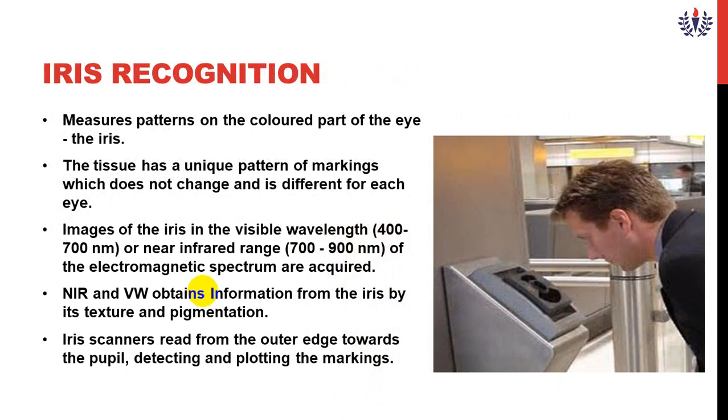Iris recognition, which I already mentioned in the last class itself. Iris recognition means the eyes capture infrared rays from your eyes with a normal range of 700 to 900 nanometers, whereas visible wavelength comes around 400 to 700 nanometers.